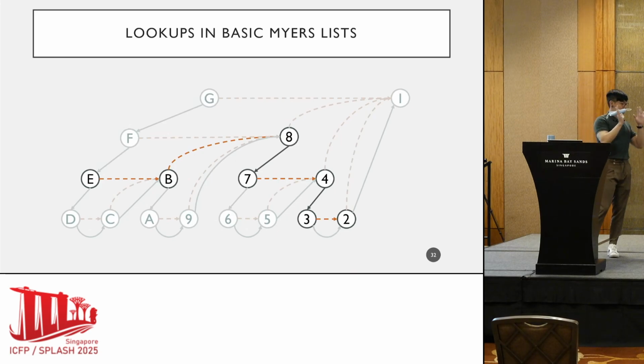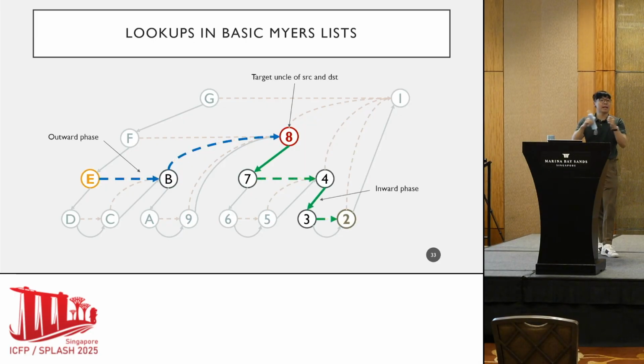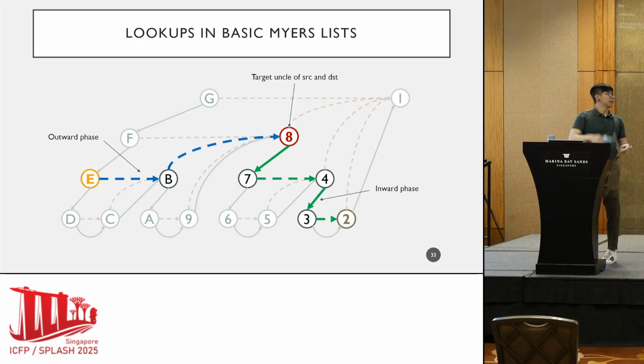Now let's move things and have a look at a traversal in this tree view. Just a side note, there's the cells F and G over there. They don't really exist. I'm just putting them there to show the complete tree structure. But more importantly, by looking at a traversal in the tree view, we see that a traversal from a source to a destination can be split into 2 separate phases. The first is an outward phase that starts from the source and ascends up the tree, arriving at what's known as the target uncle of the source and destination. That is highlighted as cell 8 over there. From the uncle, we descend down the tree via the inward phase to our destination.